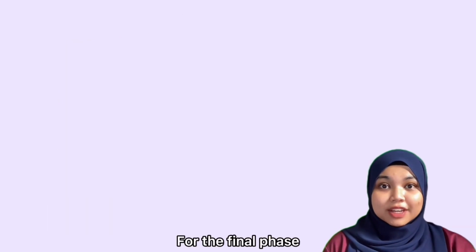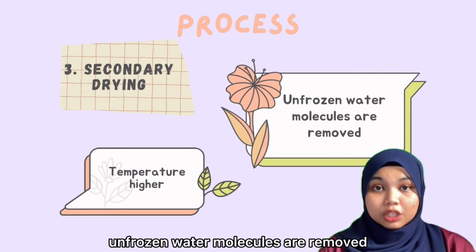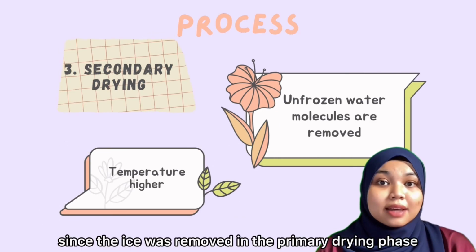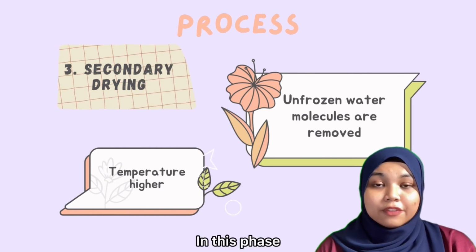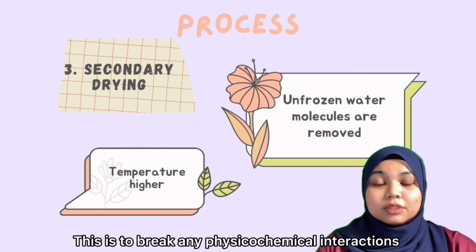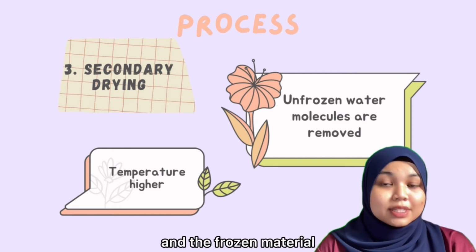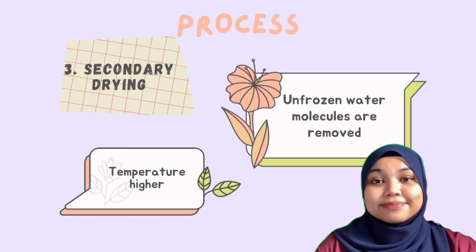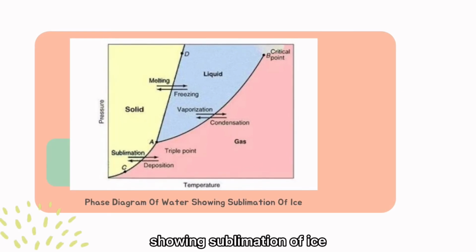For the final phase, which is called adsorption, unfrozen water molecules are removed since the ice was removed in the primary drying phase. In this phase, the temperature is raised higher compared to primary drying phase. This is to break any physico-chemical interactions that have formed between the water molecules and the frozen material. So here is a phase diagram of water showing sublimation of ice.